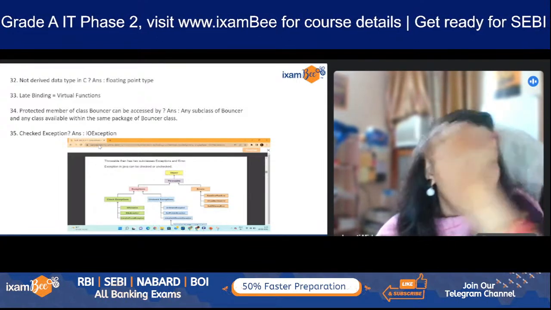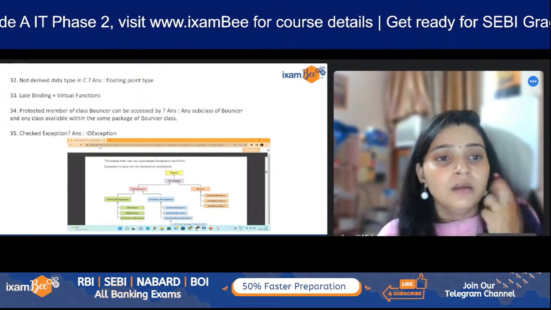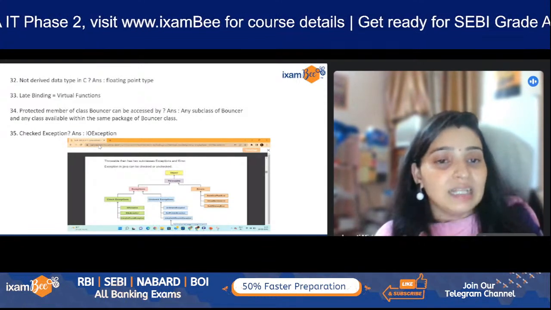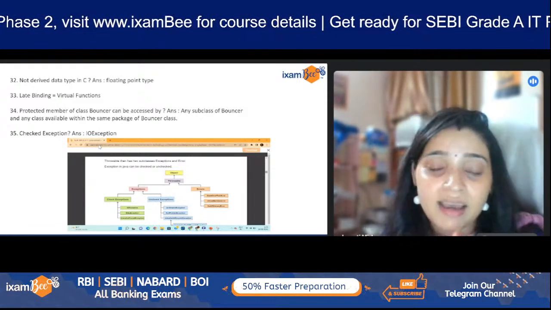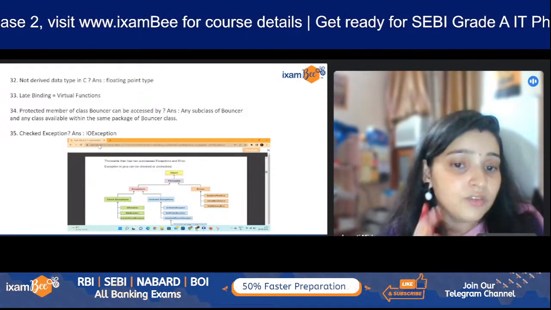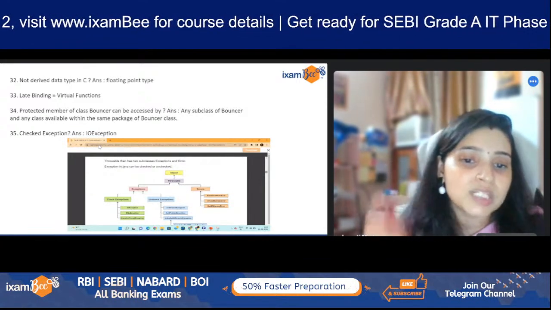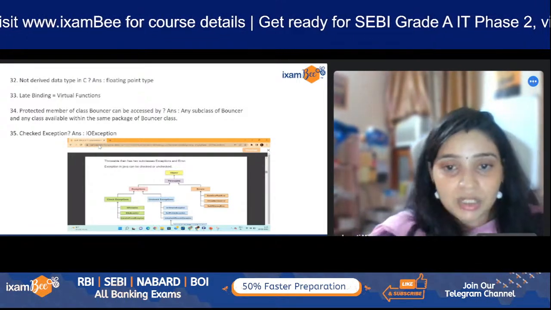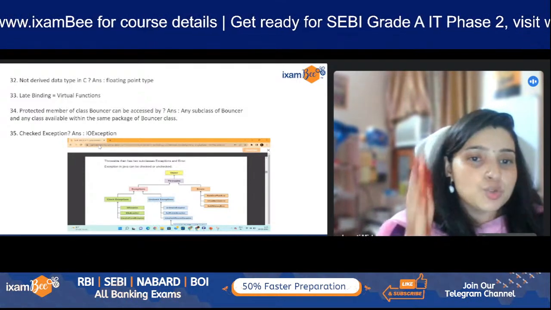So this is the thing. I think there might have been some class called bouncer, and then you might have something. Okay. So checked exception. The answer is IO exception, and you can see once again the screenshot here. We have mentioned the entire hierarchy, and in this hierarchy there are so many checked exceptions. The exceptions mentioned are IO, SQL, and class not found. So the correct answer is IO exception. If one has memorized this particular chart, they would have gained +2 there.